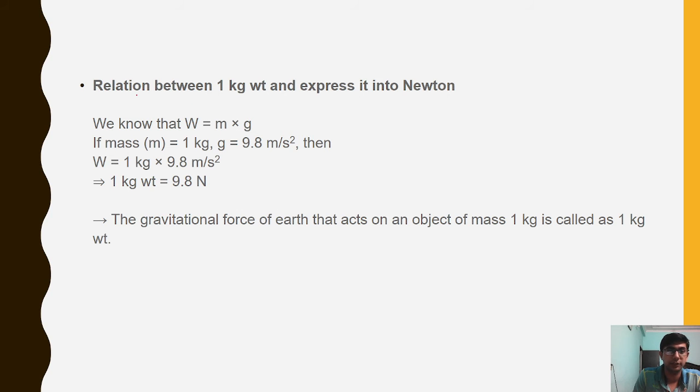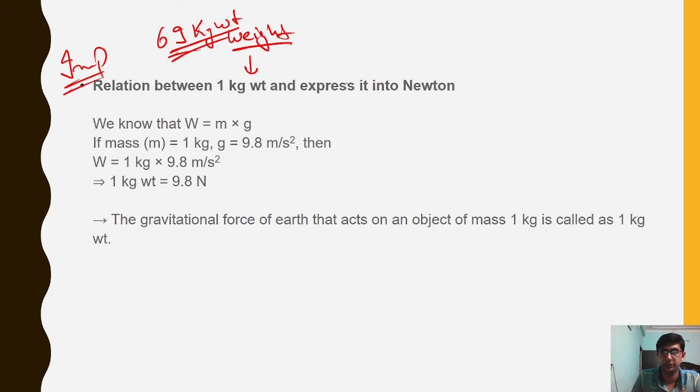So what is the relationship between, this is a very important question, what is the relationship between 1 kg weight? This is the unit of weight. We usually say that my weight is this much, my weight is that much. Okay, my weight is 69 kg. It's not kg, it's kg weight. My weight is 69 kg weight. Let's express it in newtons.